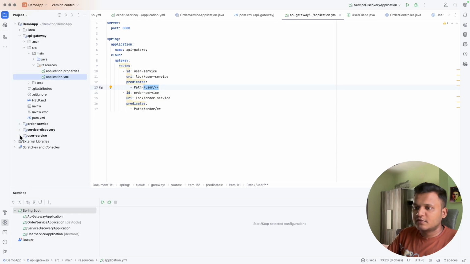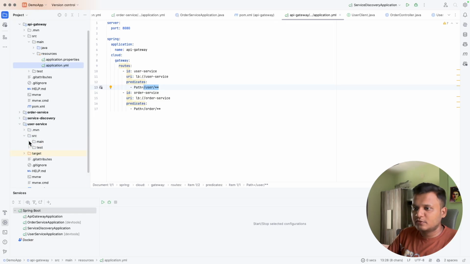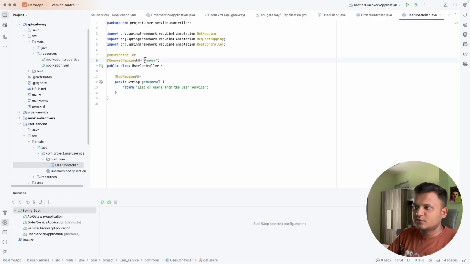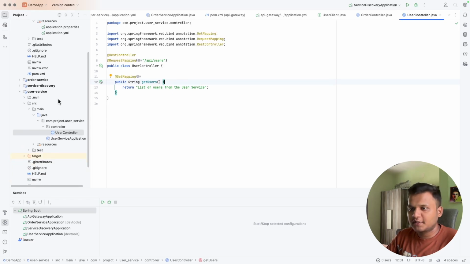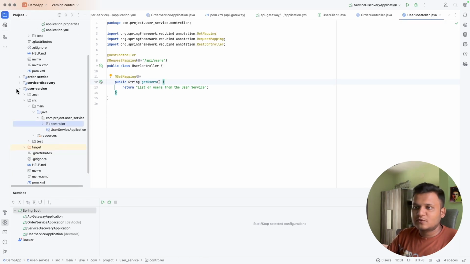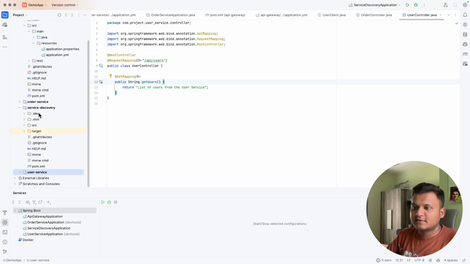So in the user service we were having slash user. So let me go to the user controller, and this is for slash user. Let's just create this API slash user, to make it more clear. Slash API slash user.